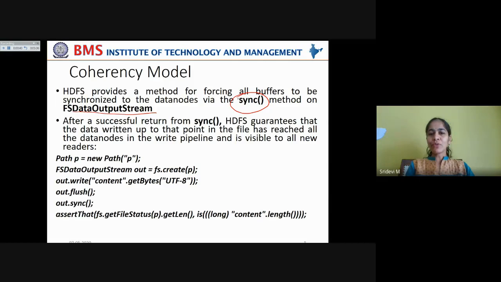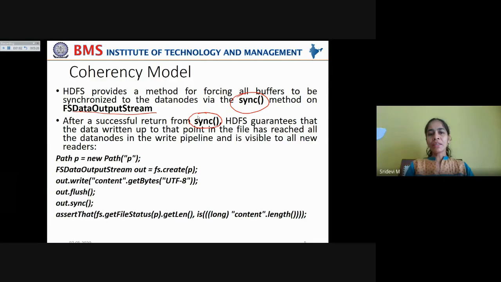So after a successful return from sync, only when it indicates that the synchronization to the data nodes is complete, then HDFS guarantees that the data written up to that particular point in the file has reached all the data nodes in the pipeline, and then it is visible to all new readers.